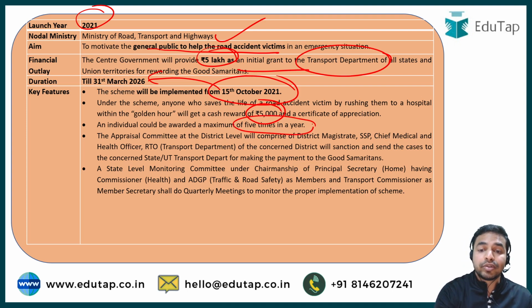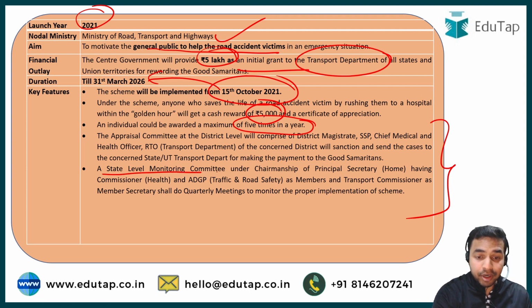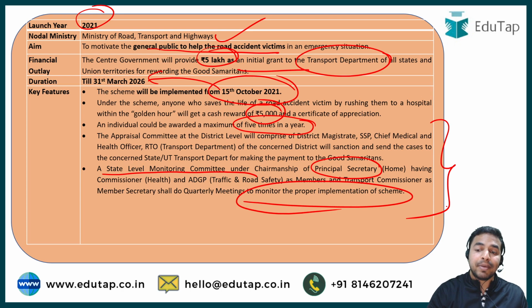That means there is also a limit to get the appreciation and this cash reward of rupees 5,000. Some other important points are also mentioned here: a state level monitoring committee under the chairmanship of the principal secretary will be made, and it is going to monitor the proper implementation of the scheme. So I hope that this particular scheme is very much clear to all of you.